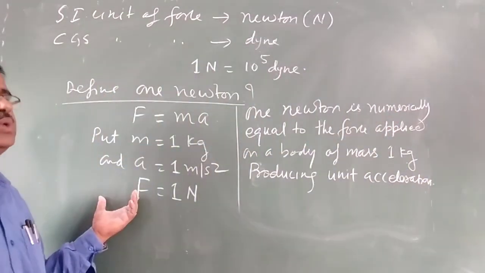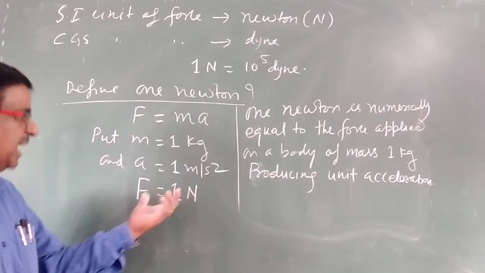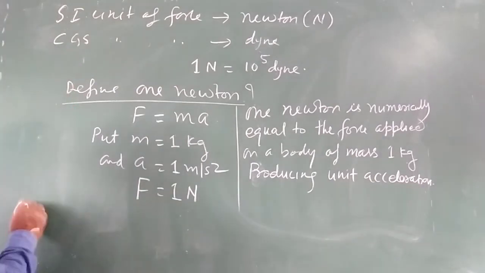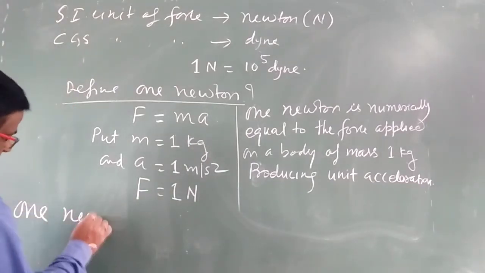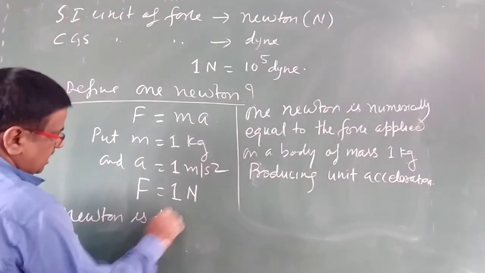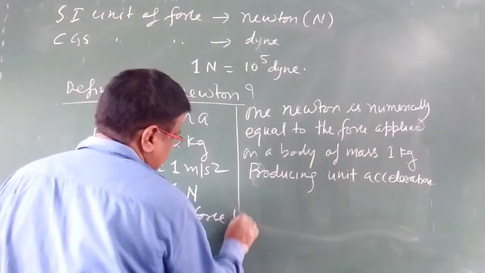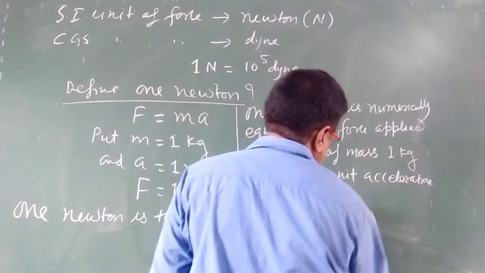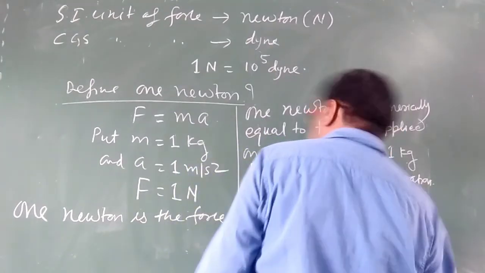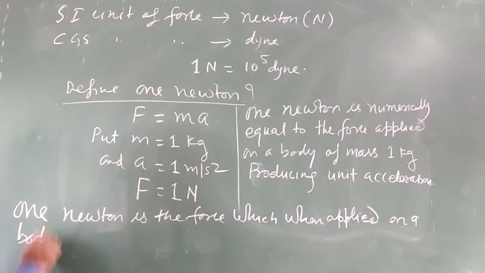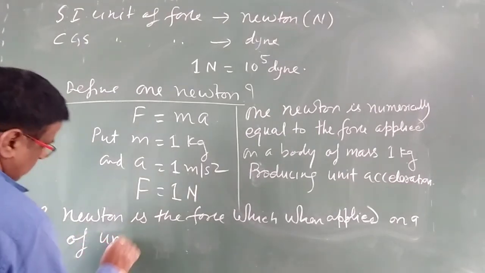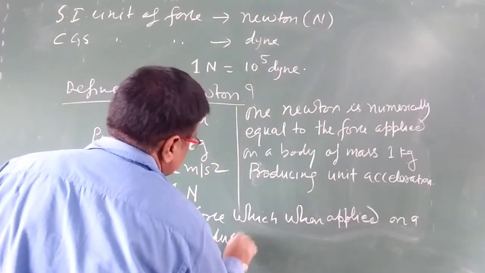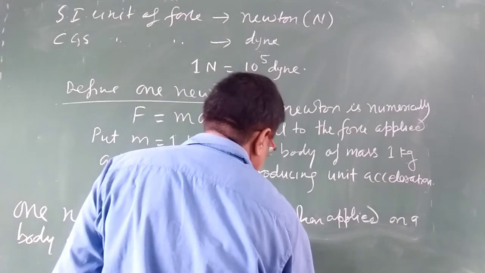Or you can write: 1 Newton is the force which when applied on a body of mass unit kg produces unit acceleration. You can also write it like this: 1 Newton is the force which when applied on a body of unit mass produces unit acceleration.